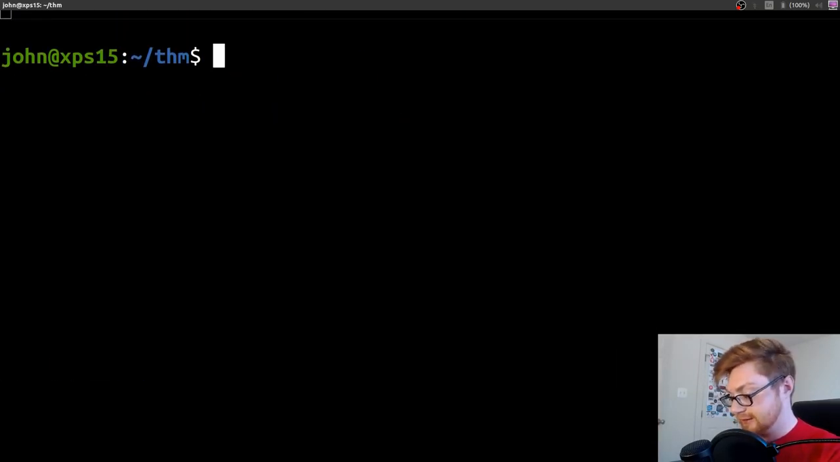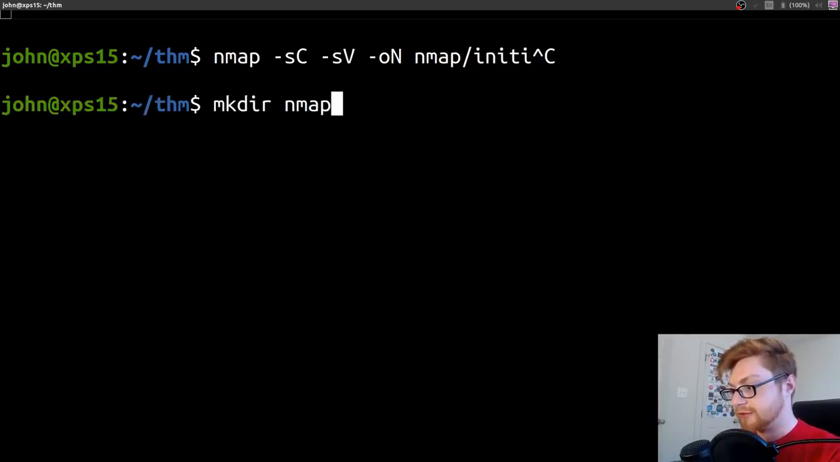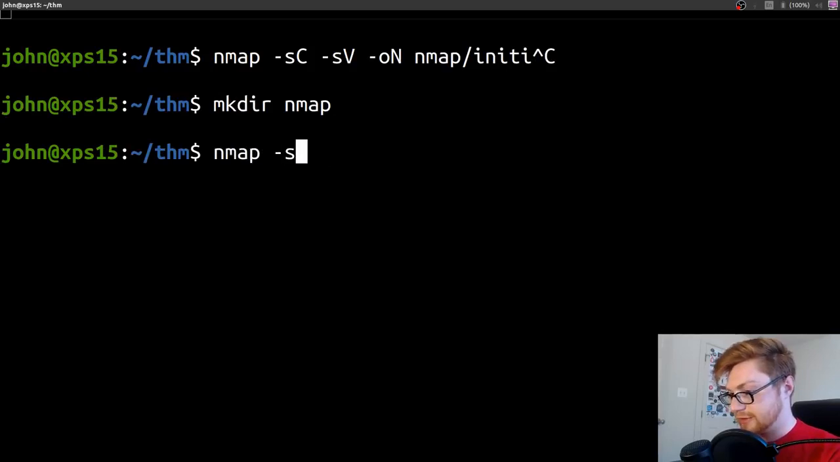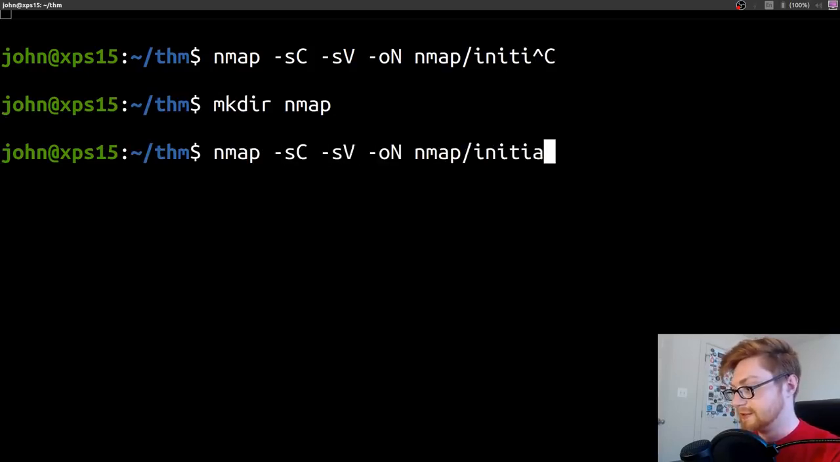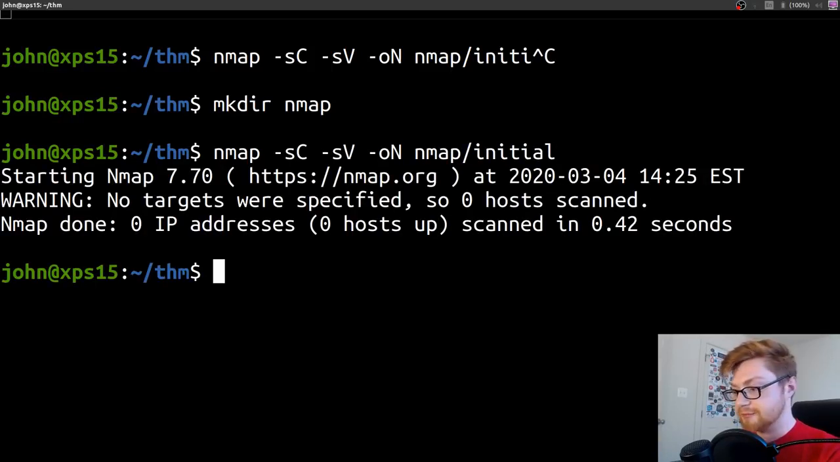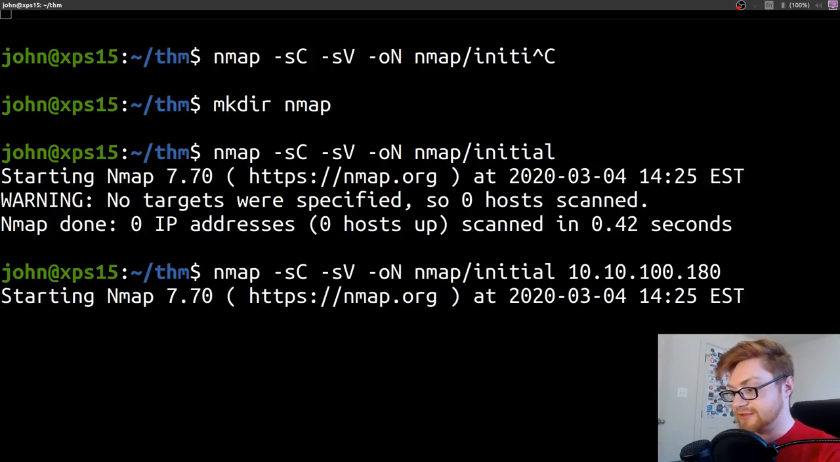All right. Let's do some Nmap scans to start with. I'll use nmap -sC -sV for default scripts and to show the version numbers. And I'm going to output it into initial. Let me go ahead and create an Nmap directory to do that in first. Now I will run that command, -oN nmap/initial, so we know what we're up against for this box. I should actually supply an IP address. There we go.